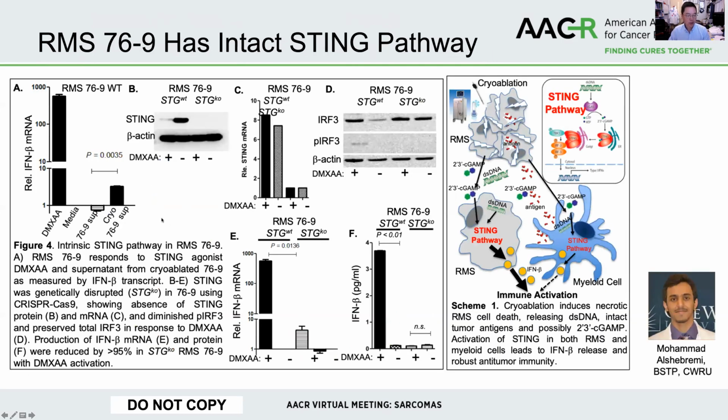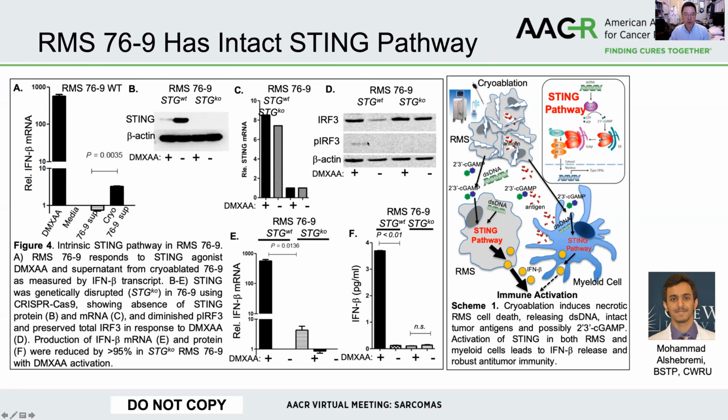We asked the question whether, besides the myeloid cells derived from hematopoietic or elements of the host, tumor cells also produce a STING. Mohammed was able to show that these 76-9, when they're fed in vitro with 76-9 cultures, are also able to produce interferon beta, and that when you knock out the STING gene in the 76-9, they're unable to.